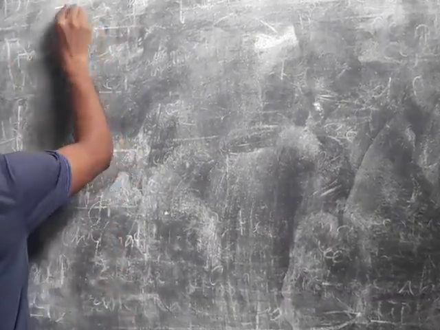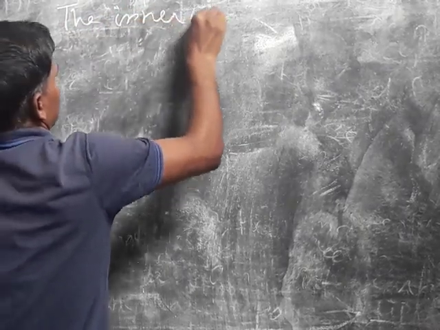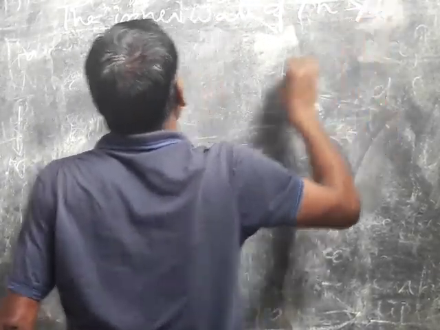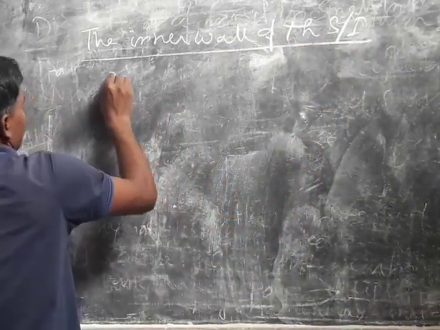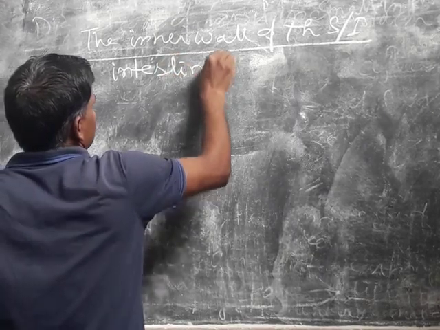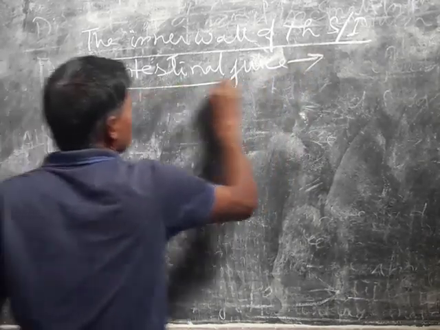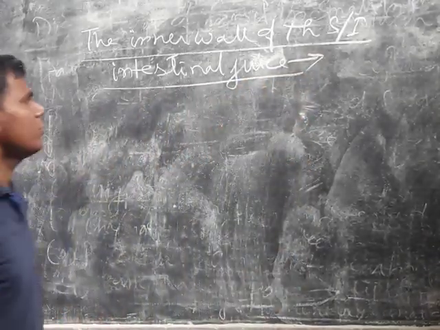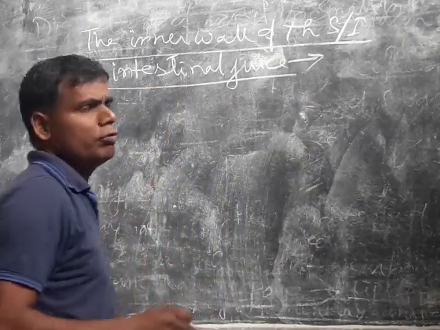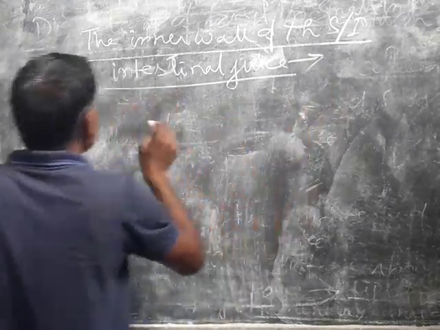Next, the inner wall of the small intestine secretes a juice called intestinal juice. This intestinal juice contains several enzymes that convert all particles of food into simple and soluble forms.